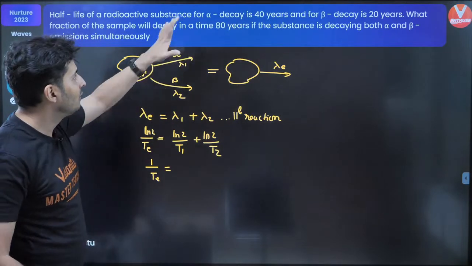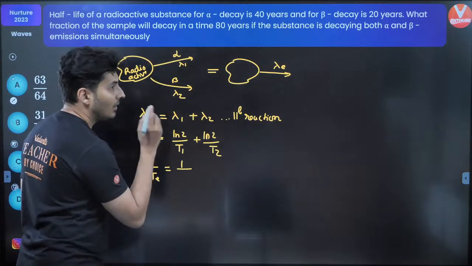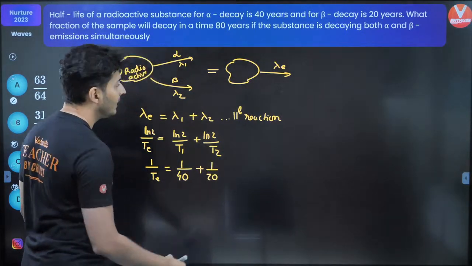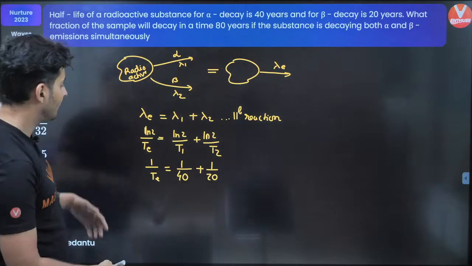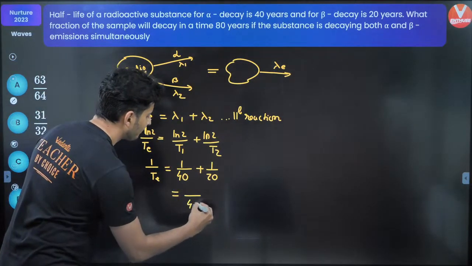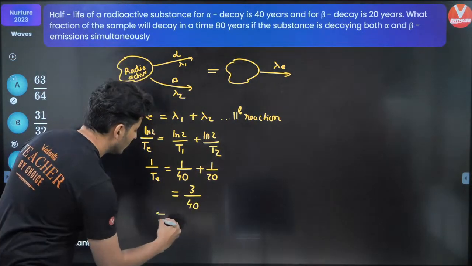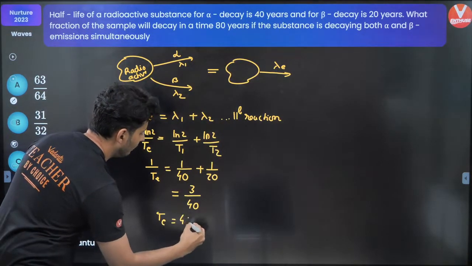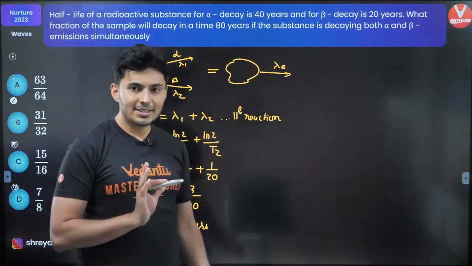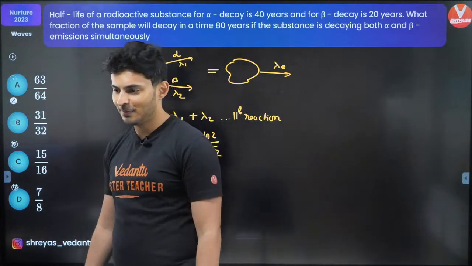The half-life of the first one is 40, of the second one is 20. Okay, fair enough. So 1 by 40 plus 1 by 20, LCM is 40 of course, and this will be 3. So T effective will be 40 by 3 years. Okay, this is the first step of the problem.